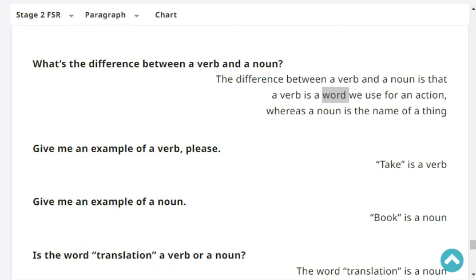Of a thing. Okay, so always listen for a and the. You cannot change a to the, because it's a different meaning.